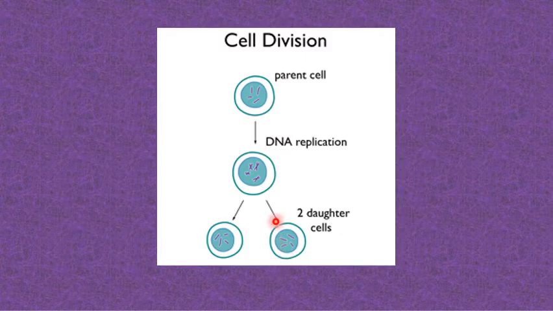In this image you can see the parent cell, that is diploid, which is formed after the zygote. It undergoes division to form two daughter cells, and from two daughter cells four daughter cells are formed, and life continues. So this is the basic concept of cell division or cell reproduction.